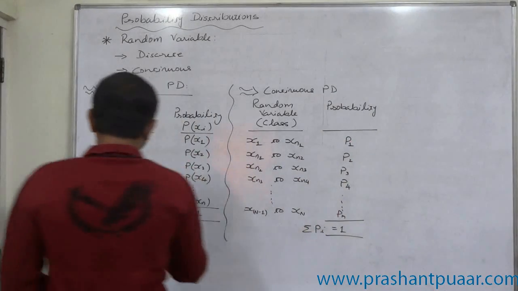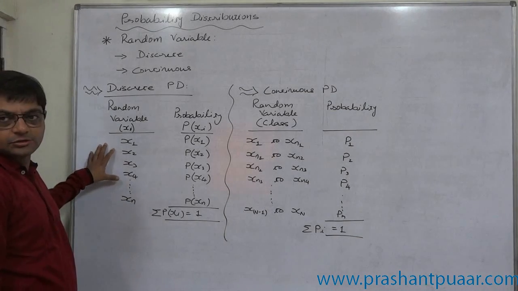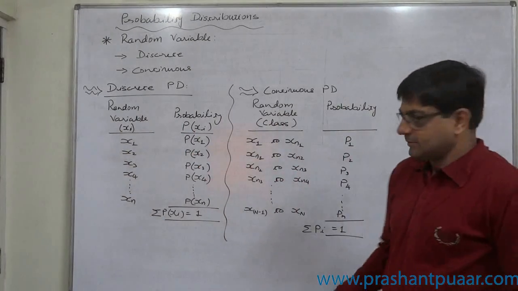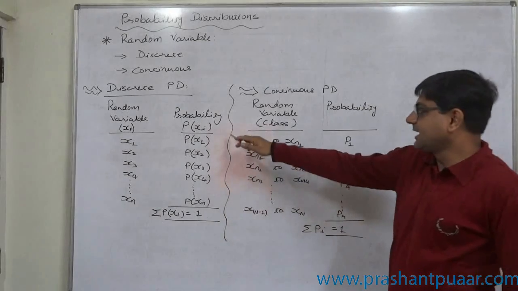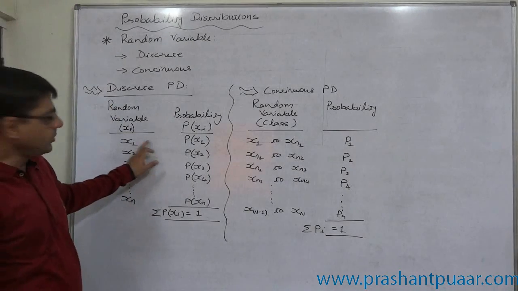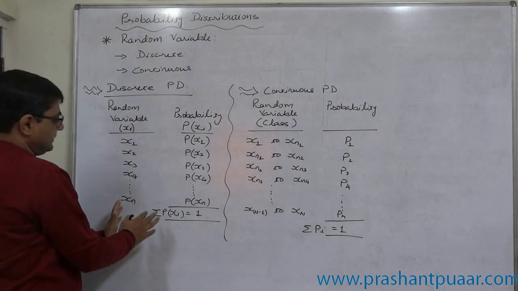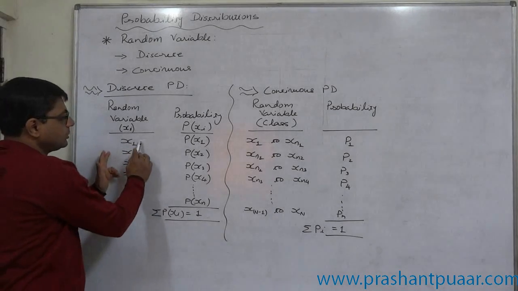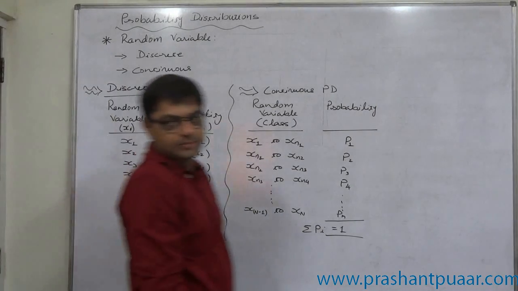So in simple language, the random variable is made up of all possible mutually exclusive and exhaustive outcomes of an experiment in the form of numbers. In the probability distribution, the first part is the random variable. Now the second part is probability. With each and every possible outcome, a probability is always associated. And when we arrange the entire data of an experiment, all mutually exclusive and exhaustive outcomes, together with their probabilities, the presentation is known as a probability distribution.